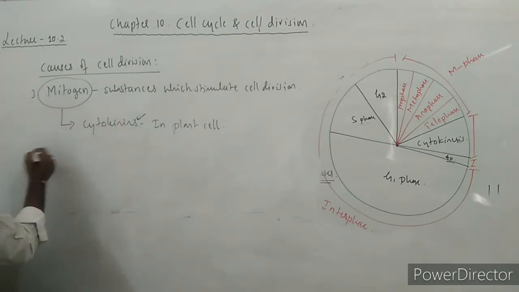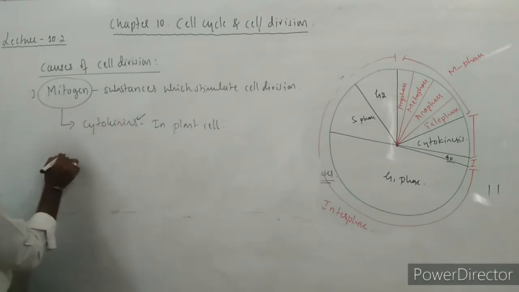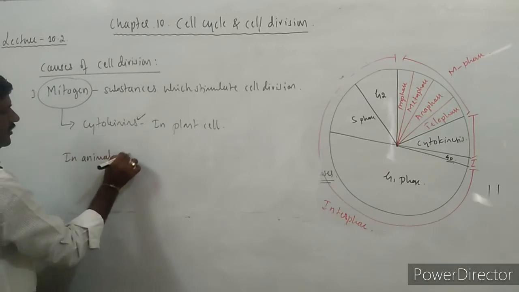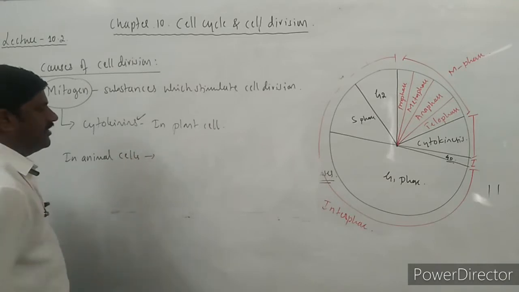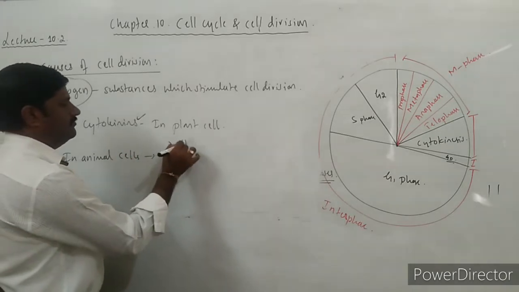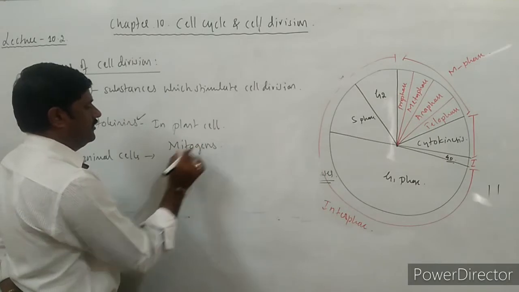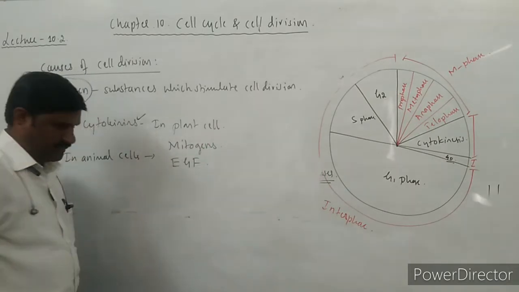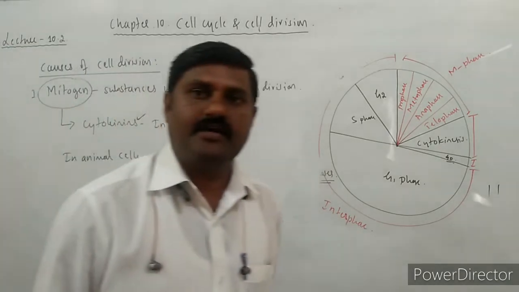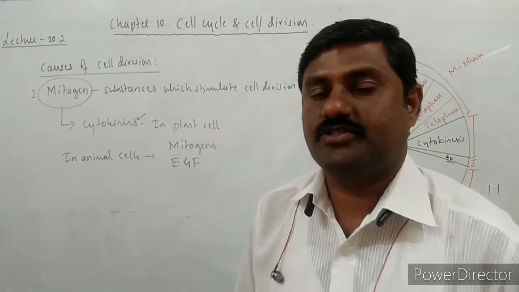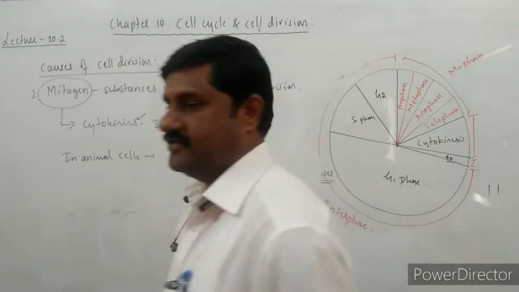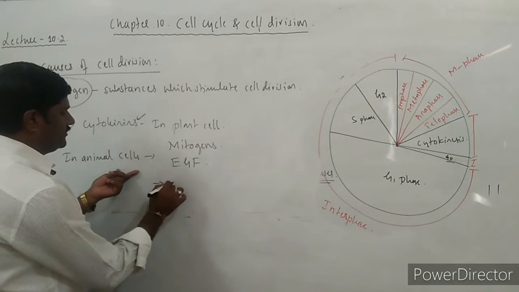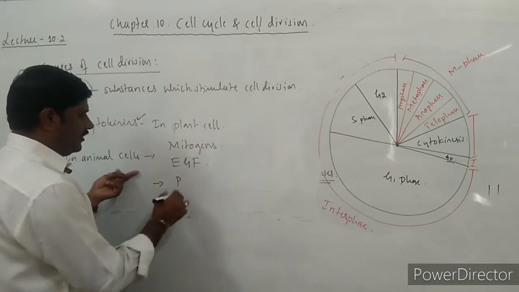And in case of animal cells, there are some mitogens as well. That is epidermal growth factor. Epidermal growth factor is one factor which stimulates the cell division itself. This is in case of animal cell. And one more is there.